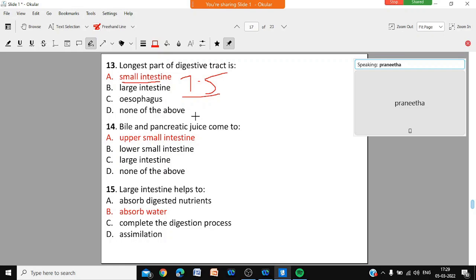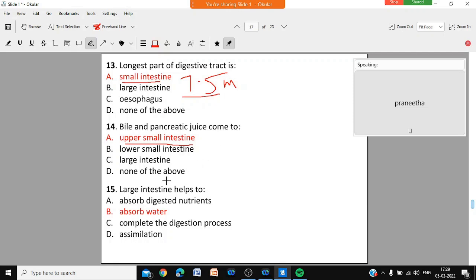The longest part of the digestive tract is the small intestine. It is given as 7.5 meters, but even if it is 7 meters, whatever it is, it is the longest part. Bile from the liver and pancreatic juice from the pancreas come to the upper part of the small intestine.